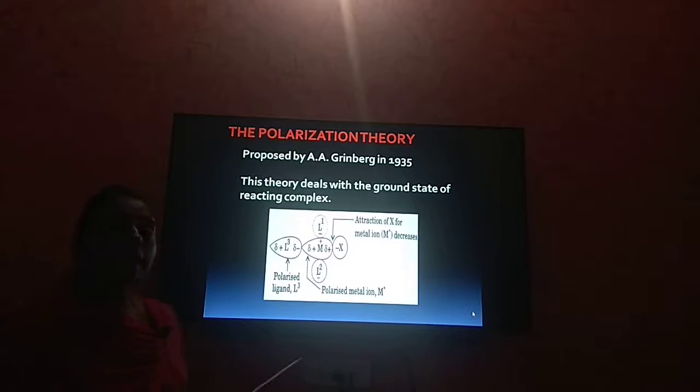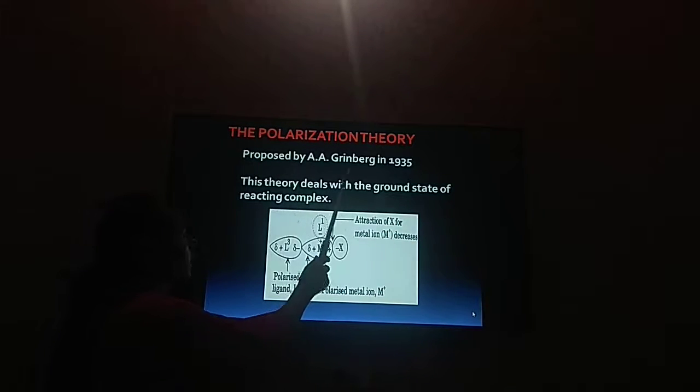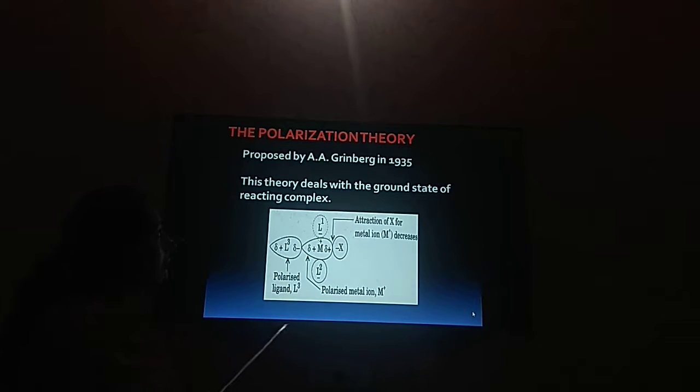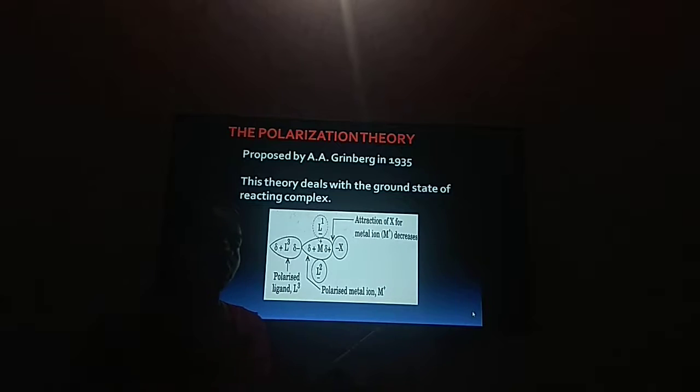Very first is the polarization theory. It was proposed by A. Greenberg in 1935. Now, as the name suggests, this theory involves polarization. Very first, what is polarization? Polarization is the distortion of the electron cloud. Now, we will illustrate it by taking an example.